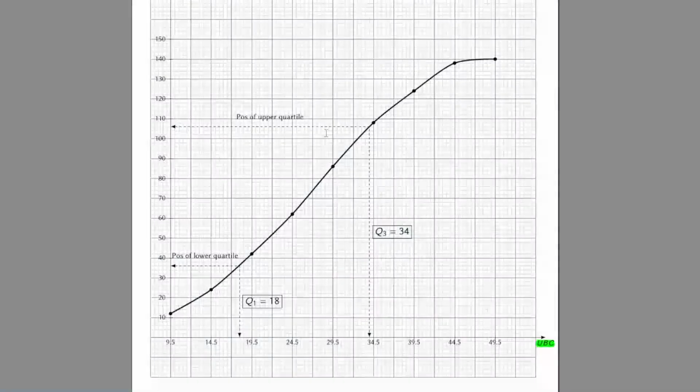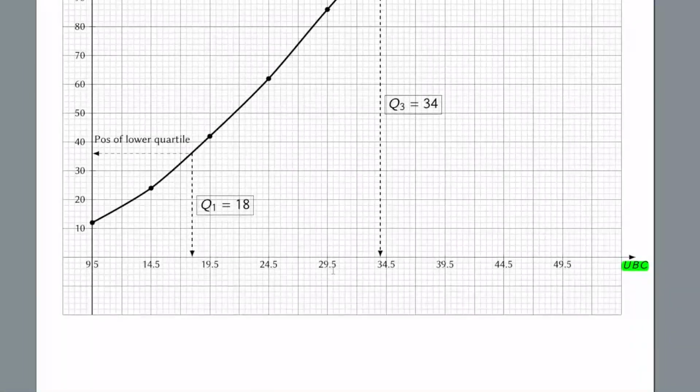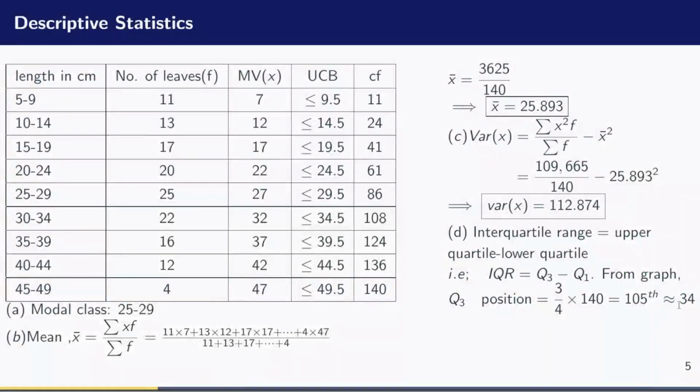Then I extrapolate across to the graph and I extrapolate downward to the upper class boundary axis and I estimate the value. Remember, the precision here was 1 subdivision is 0.5. So 2 subdivisions is 1. So if I'm counting, let me zoom in a little bit so that you can see what I'm saying. Let me zoom in like so. All right. So this is 29.5, then 30.5, 31.5, 32.5, 33.5, then plus 0.5 gives me 34. So I have that the upper class boundary is 34.